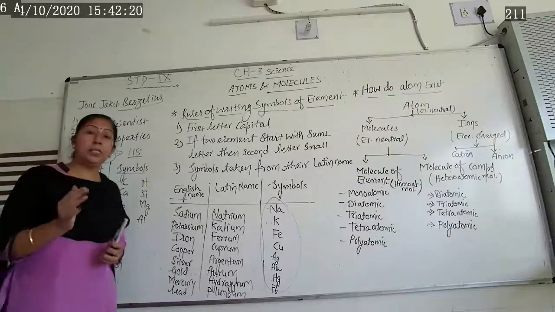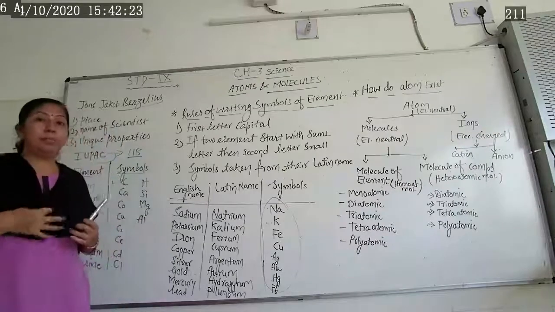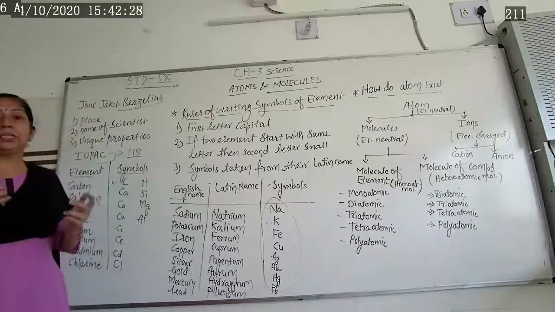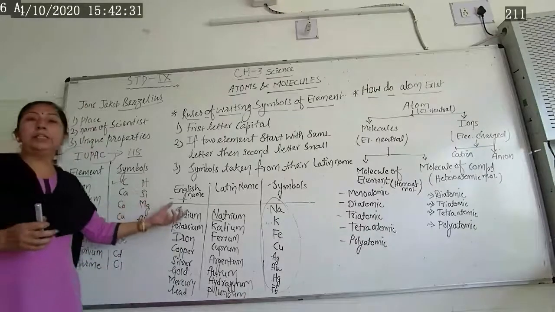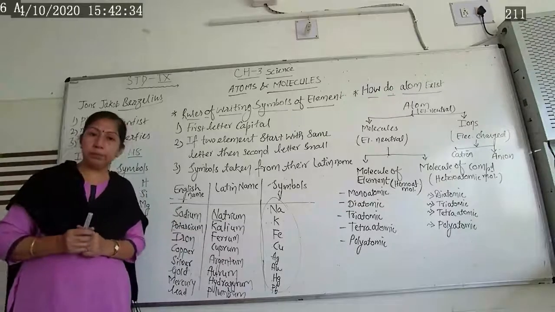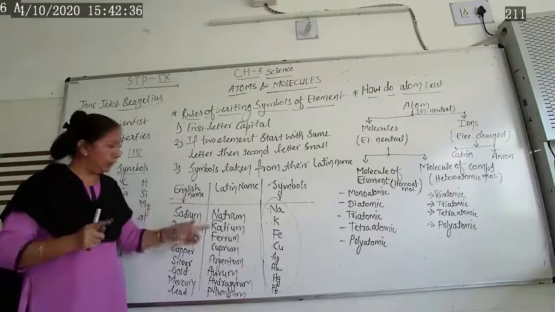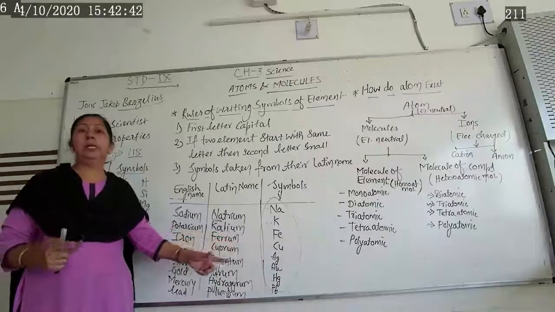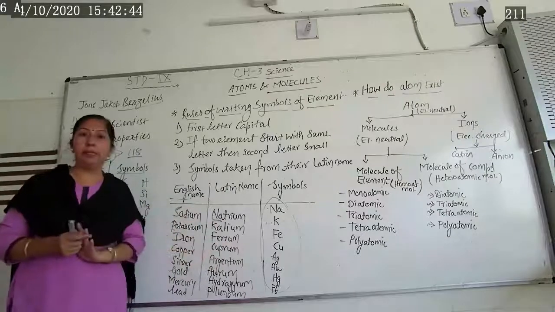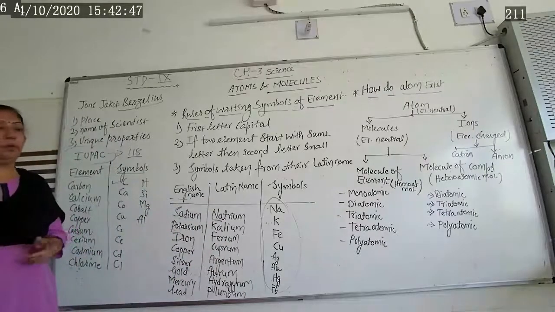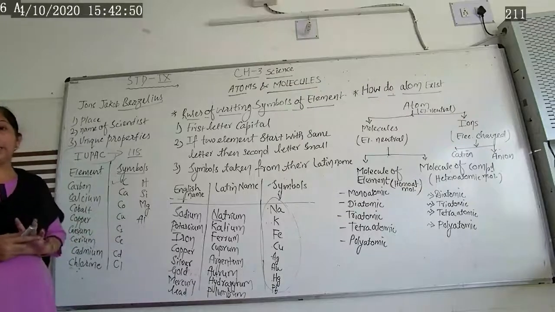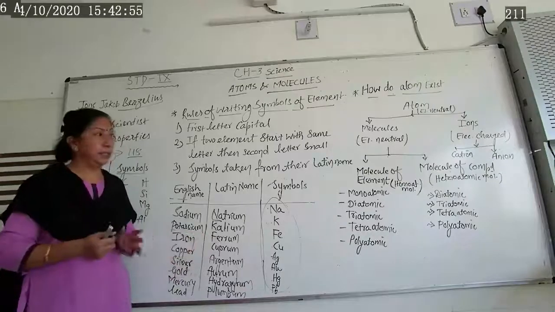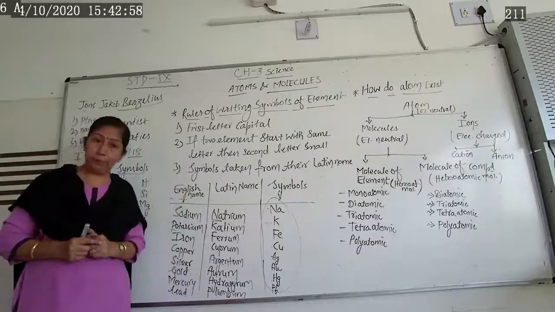So you have to remember the symbols, because these are the basic fundamentals of atoms and molecules, to remember for a longer time, and for how to write chemical equations and chemical formulas. It totally depends on this third and fourth chapter. So students, please learn all these symbols. You have to remember how to write these symbols, and their ions and valency, everything we will learn here, and remember it for a longer time. Because without this you can't go further in chemistry in 10th class also. That's why this chapter is quite important.